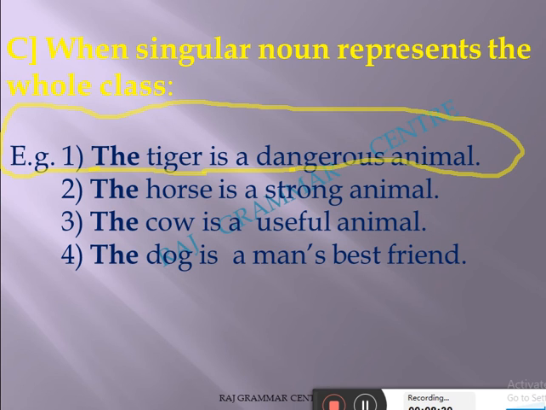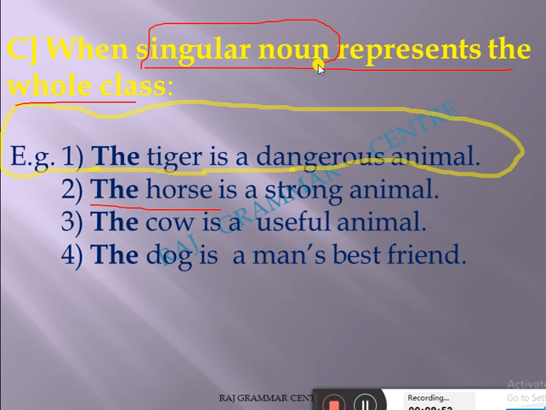Second, the horse is a strong animal. Here I am talking about the quality of the horse, not a particular horse. So when any singular noun is representing the whole class, then we use the.